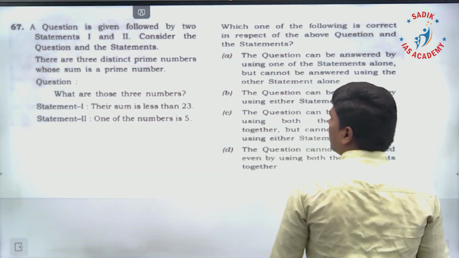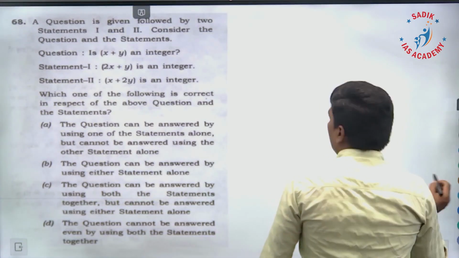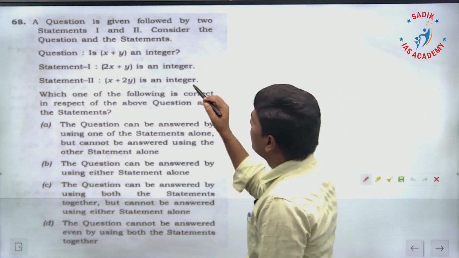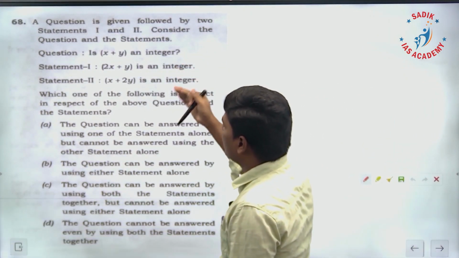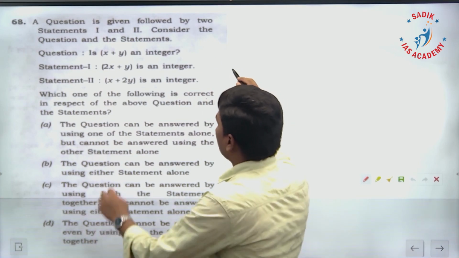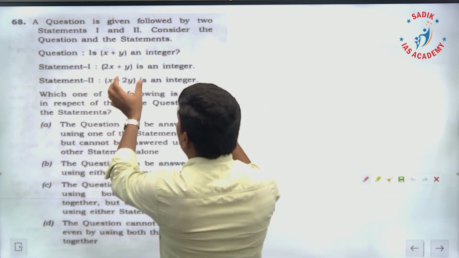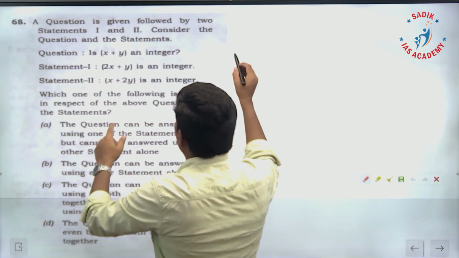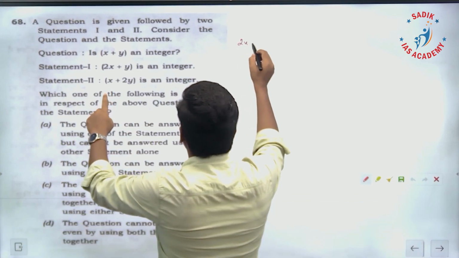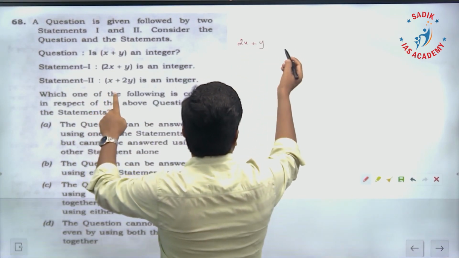The next one. A question is given followed by 2 statements. x plus y is an integer. Is x plus y an integer? That's the question. First statement: 2x plus y is an integer.